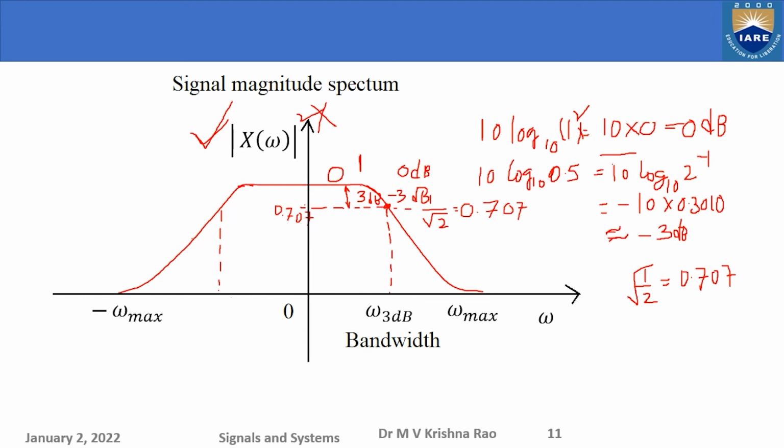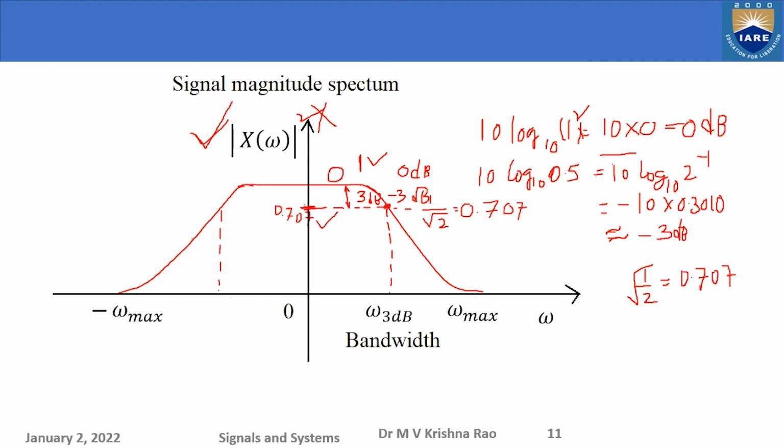If I consider only the magnitude spectrum, not the energy spectrum, then this is 0.707, 70% of the peak magnitude response. Here the maximum is 1 and 70% of that is this.